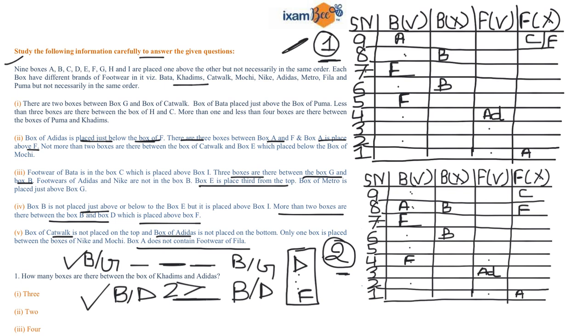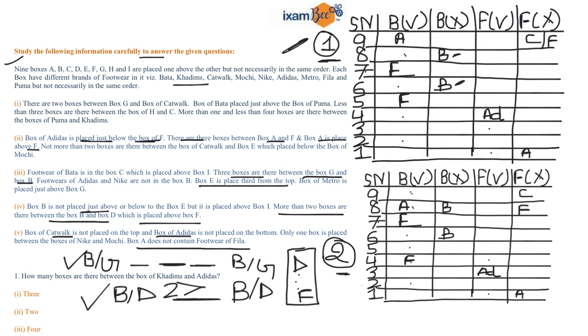From serial number 5 to serial number 9, all the positions are already occupied, and we know that B cannot be placed at 6th and 8th position. So we'll try fixing B at 4th position.